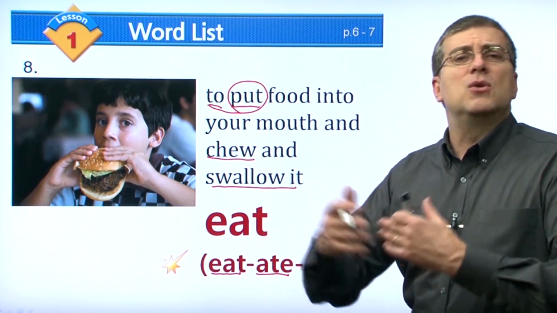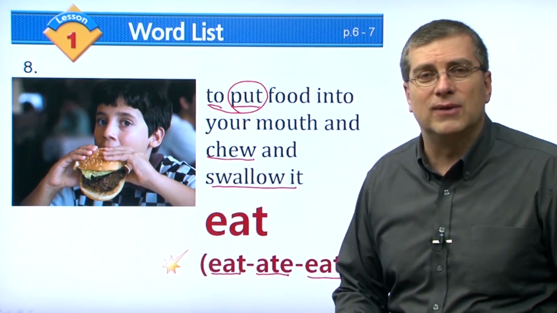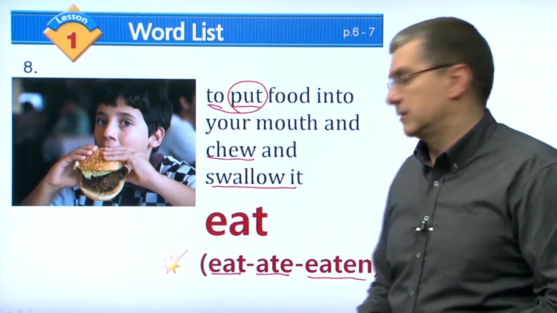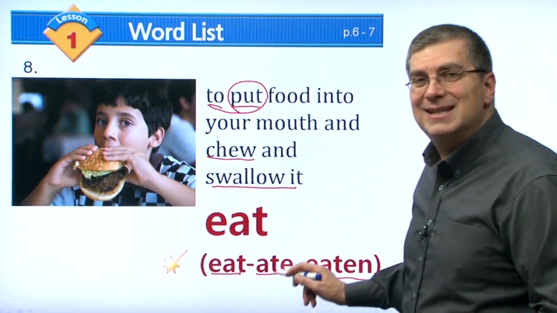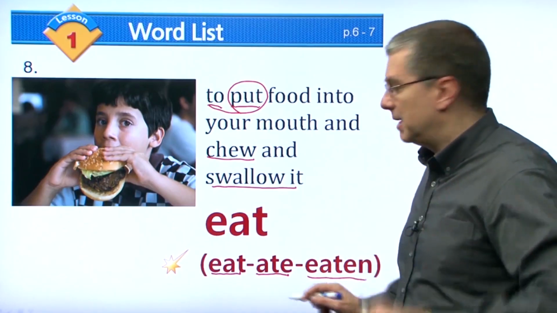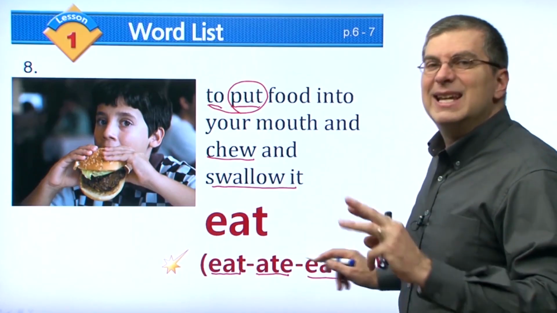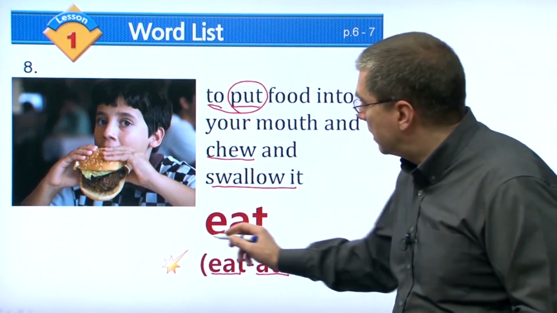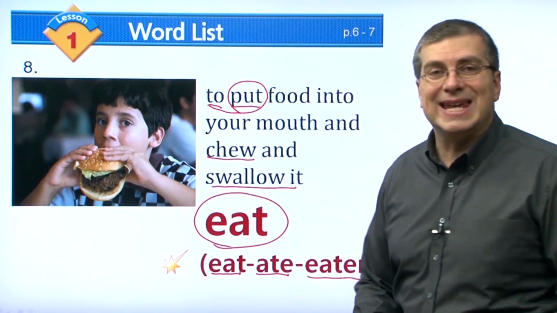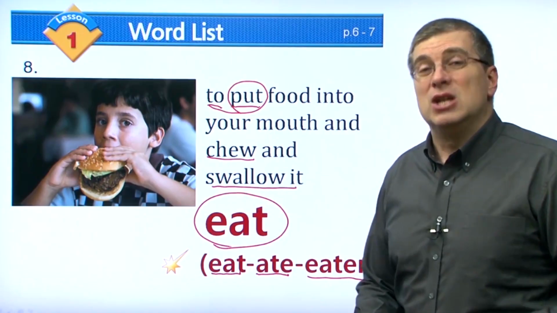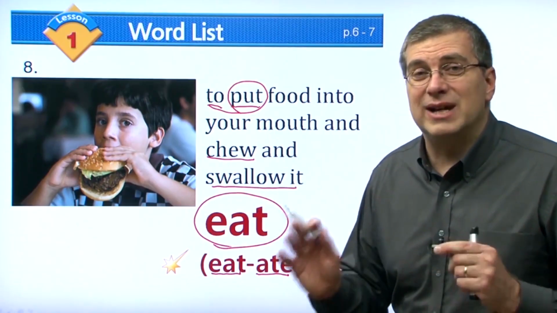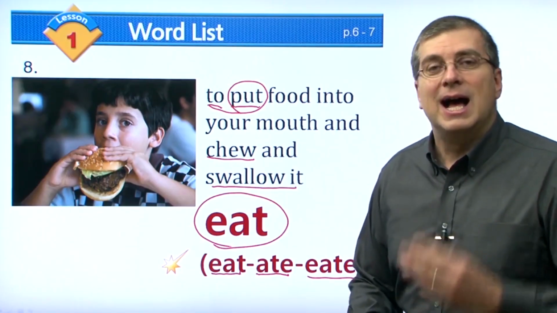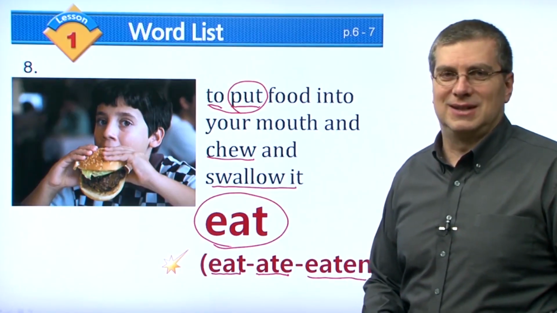So if you're talking about if you ever did something in your life, you have done it. You have eaten eggs, okay? So eat, ate, eaten. One more time. Eat, ate, eaten. Those are the different verb forms of this verb to eat. By the way, you should eat breakfast every day, right? Always eat breakfast. I ate breakfast today. I hope you ate breakfast today.